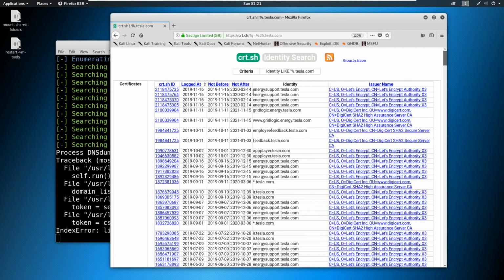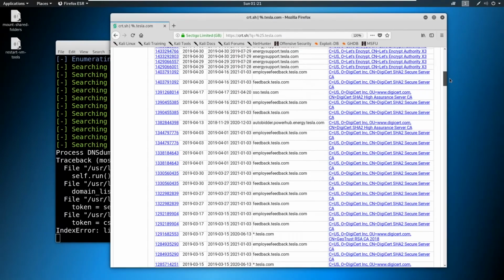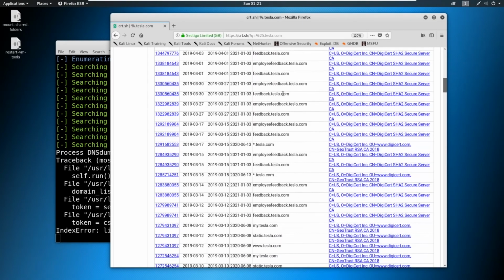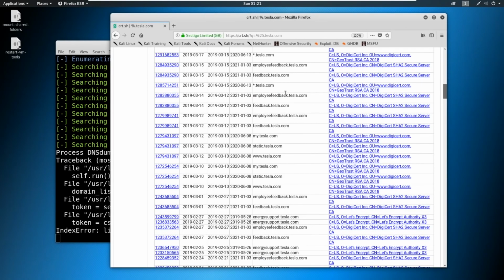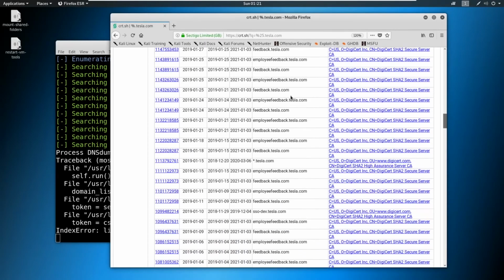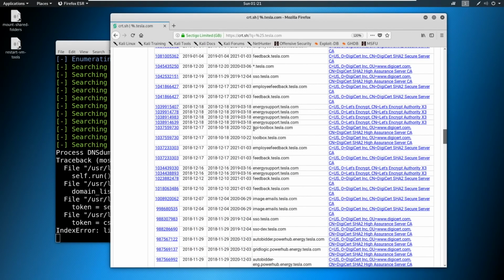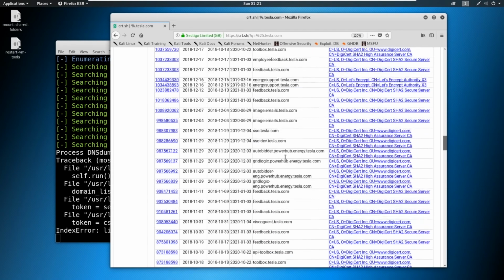So you can see that we can find energysupport.tesla.com, gridlogic.energy.tesla.com, and we would scroll through these and try to identify all the different ones. Like SSO, single sign-on, that might be interesting. If I could find anything in here like vpn.tesla.com or dev.tesla.com, any sort of thing like that, I'm also interested in it. API toolbox could very well be interesting.